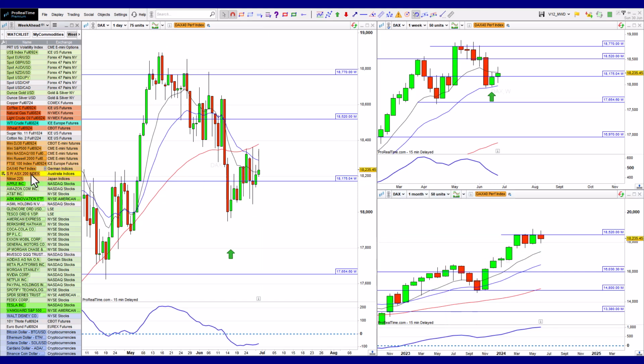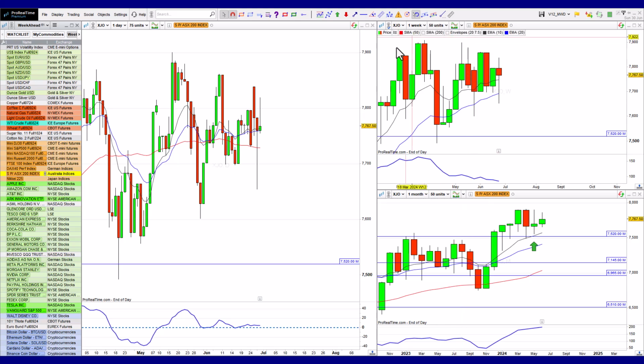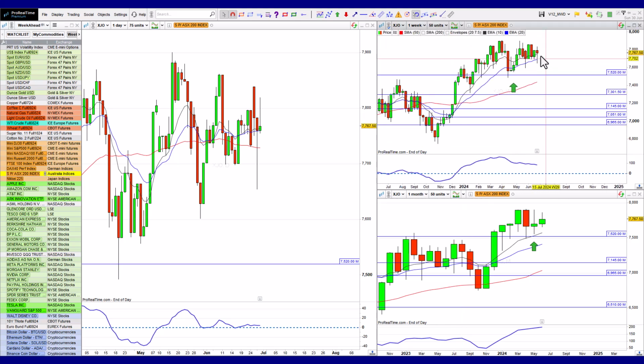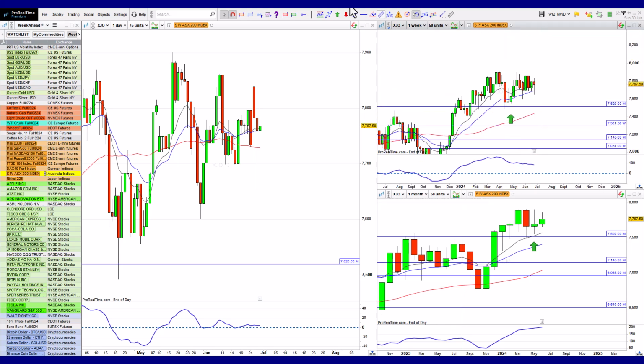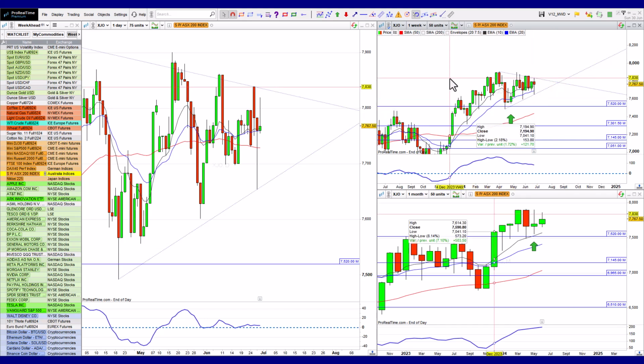Then we have the ASX out of Australia. So a mishmash, a bit of a mess over here, but also in its own way a little bit of a triangle forming there. So let's go and just grab this, something a little bit messy like that. And you can see the pressure building up from both sides. But this would usually lead to a breakout to the upside when we're looking at an index. If we're looking at currencies, it could go either way, but with indices, statistically, they tend to go up more than anything else, and therefore breakout to the upside.